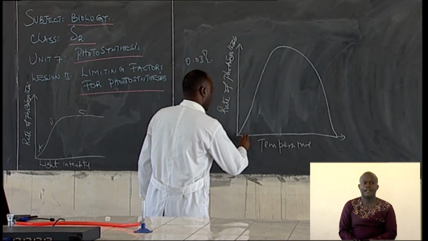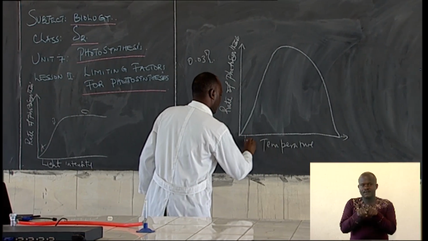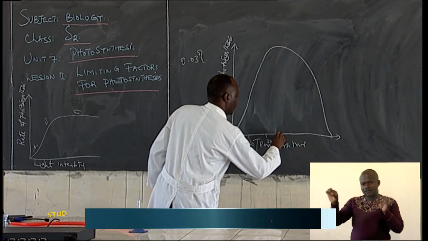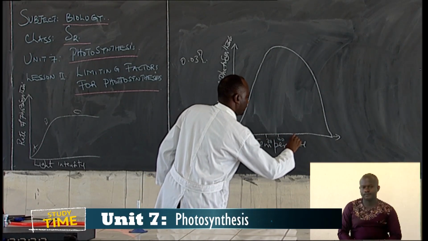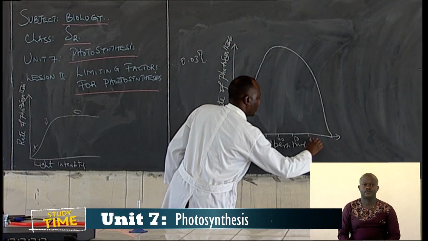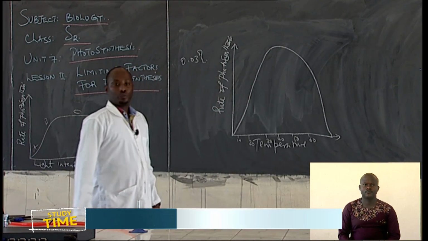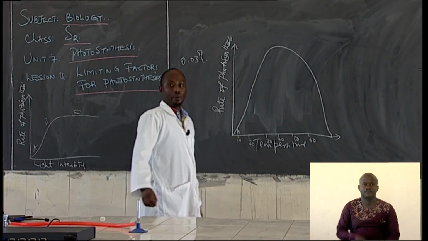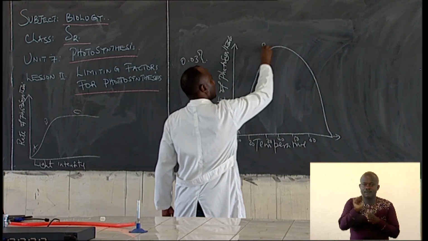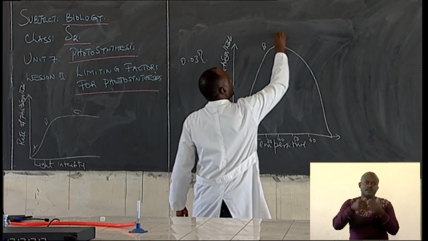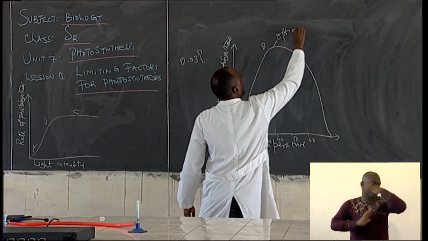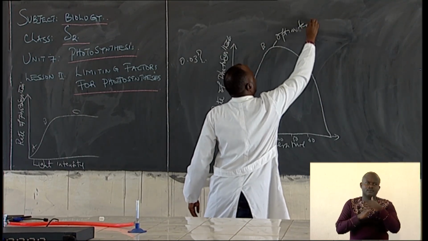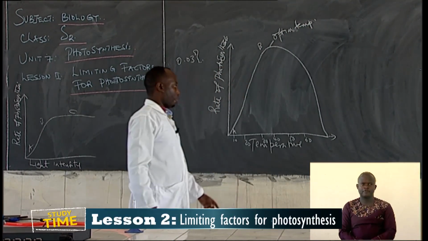Maybe this is 10, this is 20, this is 30, this is 40, this is 50, and 60, and so on. So this is A, and we have another one which is B. And here on B, I can talk about the optimum temperature.